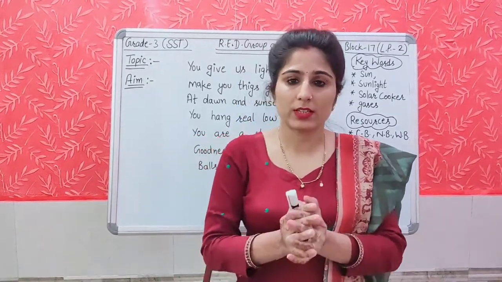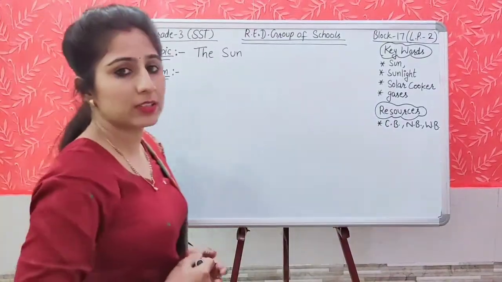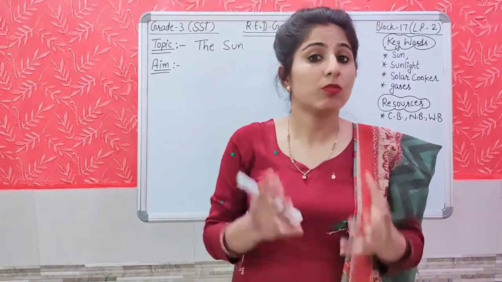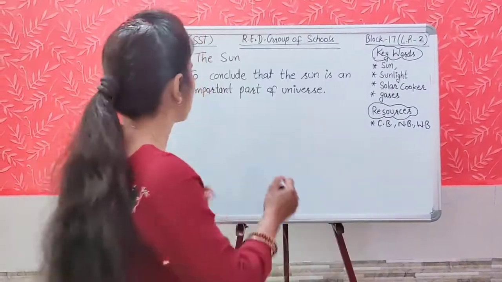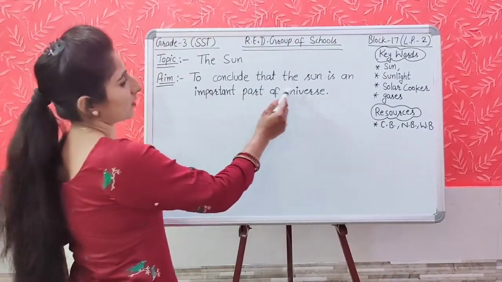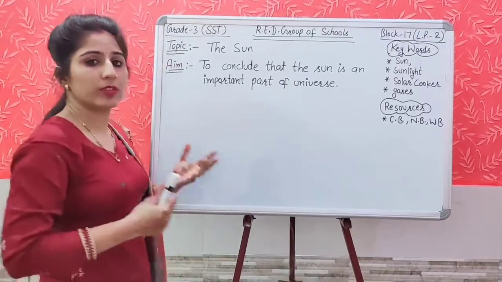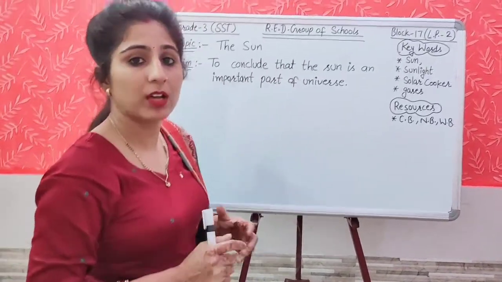Yes, students, so what is our today's topic? Our today's topic is the sun. So what is our today's aim, students? To conclude about the sun, means why the sun is an important part of the universe. This is our today's aim, to conclude that the sun is an important part of the universe. Today we are going to find out why the sun is an important part of our universe.